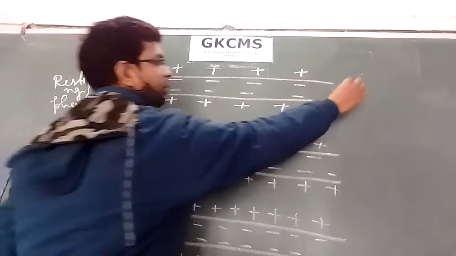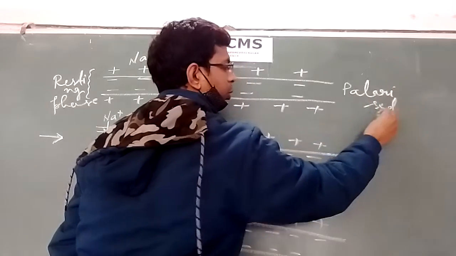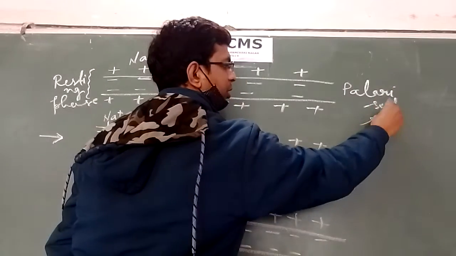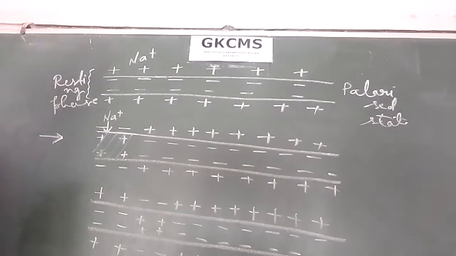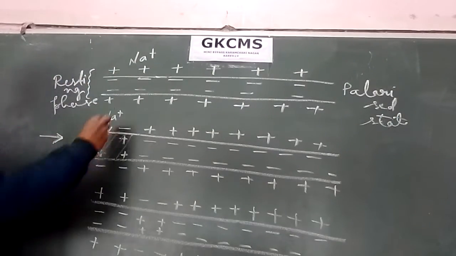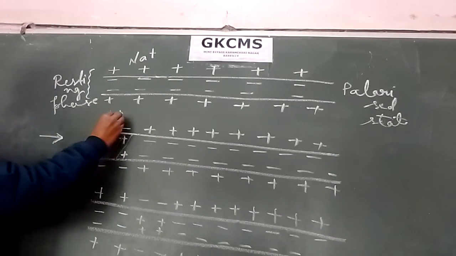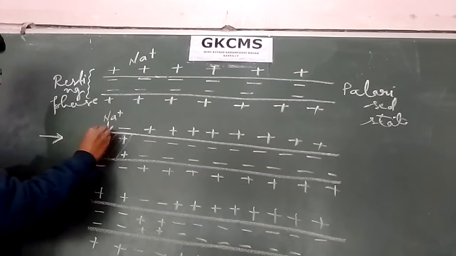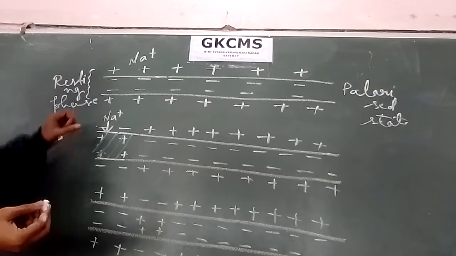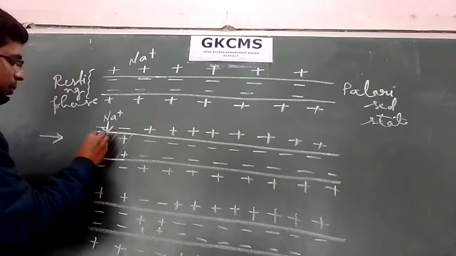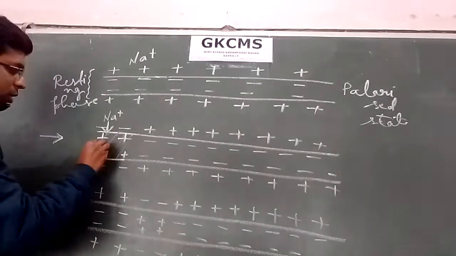This condition is called polarized state. Now you can see here, because of the stimulus, the sodium ions are getting inserted inside the neuron, and because of this more sodium ions are present here, and that's why the polarity has got changed or reversed.